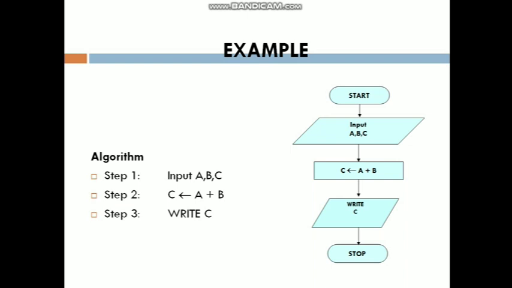The same thing is done in the flowchart on the right-hand side. First the oval shape says start. Next, input is taken as A, B and C. C is calculated just like in the algorithm: A plus B is processed and assigned to C. Then we write, meaning print on the screen, the C variable. Suppose I take A as 10 and B as 20: 10 plus 20 is 30, and 30 is stored in C. So we print 30 by using the C variable. At last we stop the flowchart.